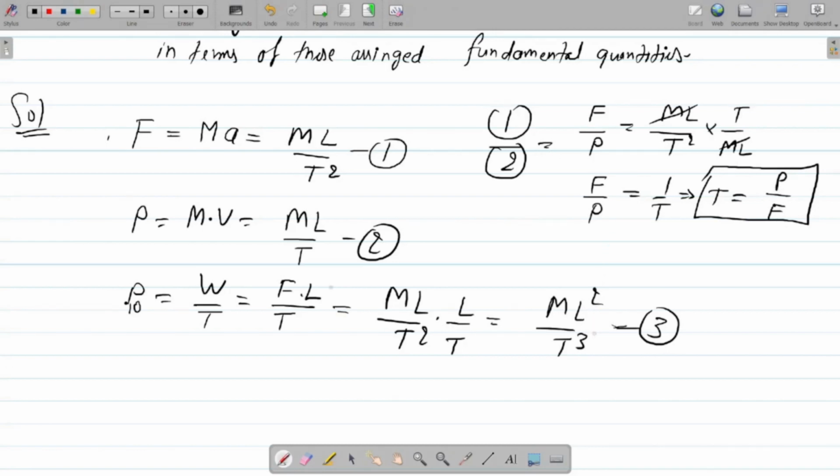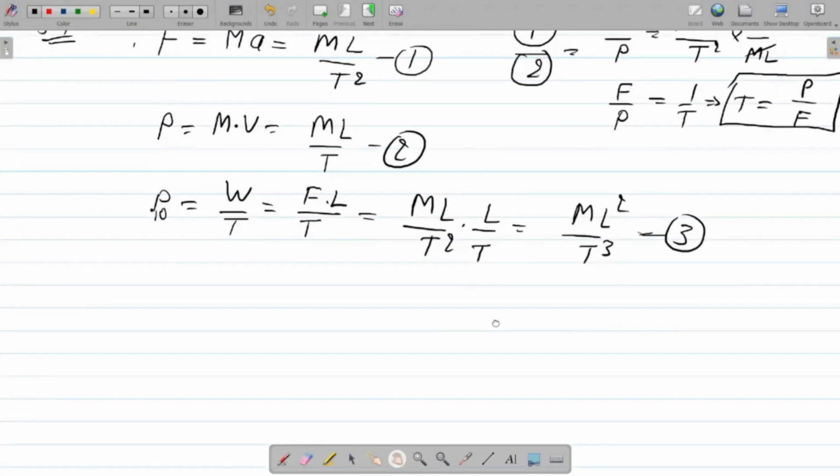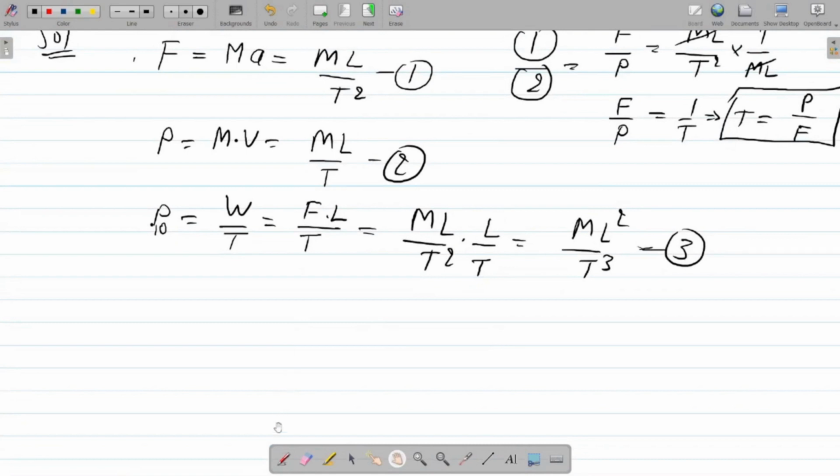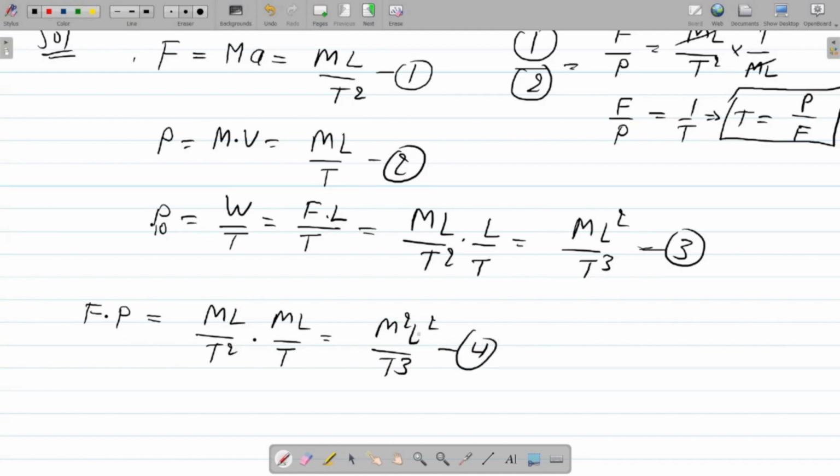And now the next thing which we can see from equation 1 and 2, if you multiply equation number 1 and 2, then it gives us f into p equal to m L upon t square times m L divided by t, right? So it gives us m square L square upon t cube. Now suppose this is equation number 4.